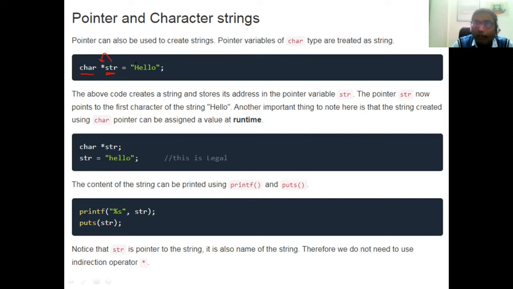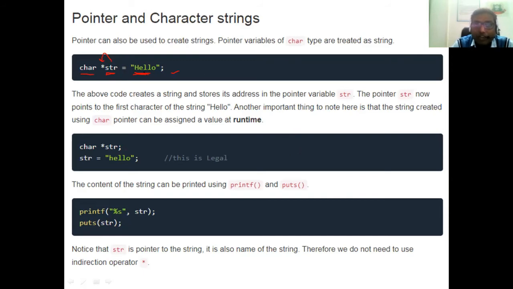Okay, and now what you have written is equal to hello. It is a string, terminated by a semicolon. So star str is a pointer variable. We have initialized it with hello. So the above code creates a string and stores its address in the pointer variable str. So str will create the string hello, which is created by str. The pointer str now points to the first character of the string hello.